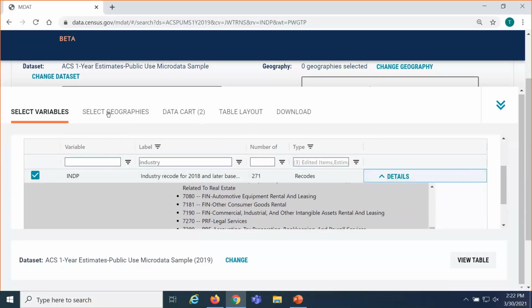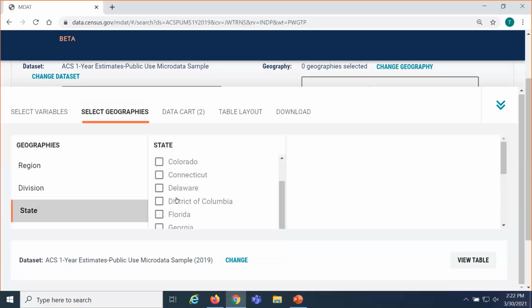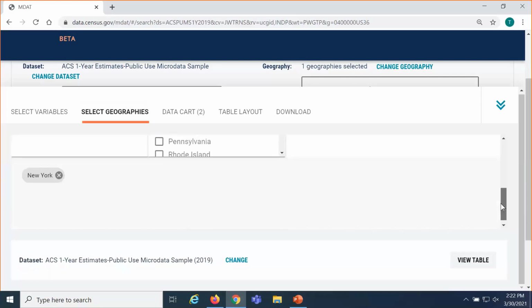Once we've selected all the variables, we'll just proceed to the next step by clicking Select Geographies at the top tab. We wanted this data for the state of New York, so I'll click on State and then scroll to New York. Very similar to the pre-made tables on data.census.gov, you're looking for a checkbox as a final selection, so we check the box for New York, and we see it's been added as a selected geography. Once we've selected our geography, we'll click on Data Cart.